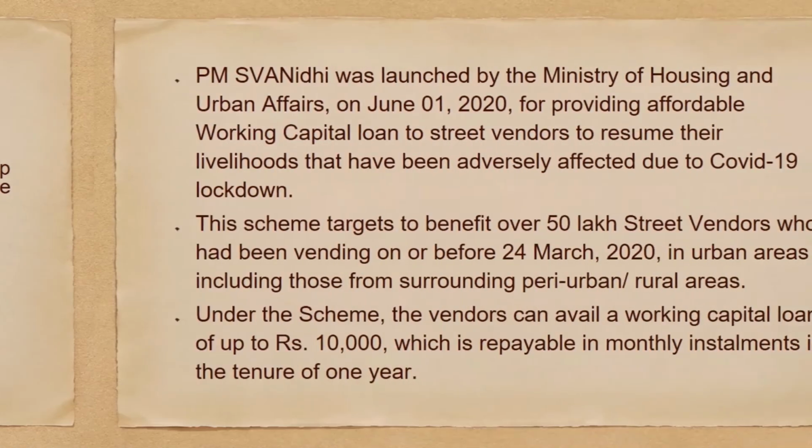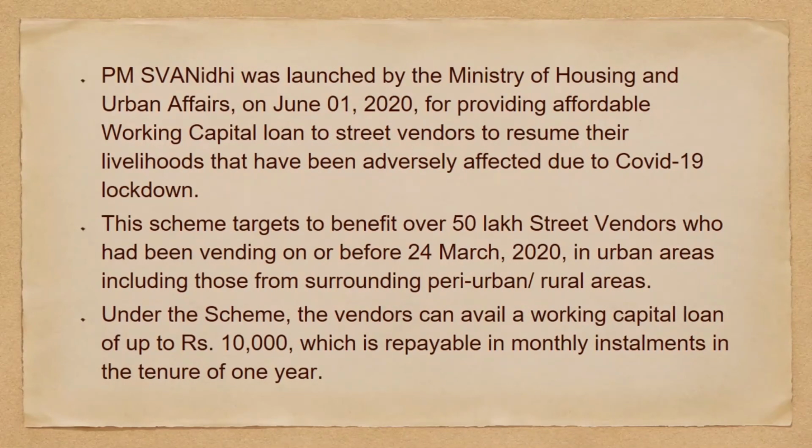Let's look at the explanation. Prime Minister's Street Vendor Atmanidhi was launched by the Ministry of Housing and Urban Affairs on June 1, 2020 for providing affordable working capital loan to street vendors to resume their livelihoods that have been adversely affected due to COVID-19 lockdown.